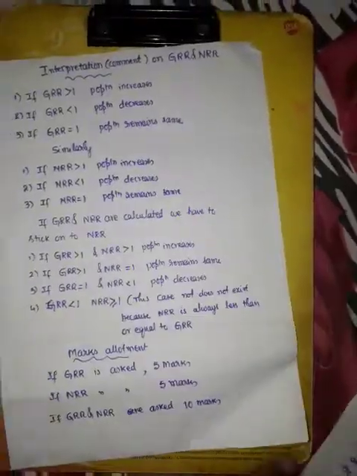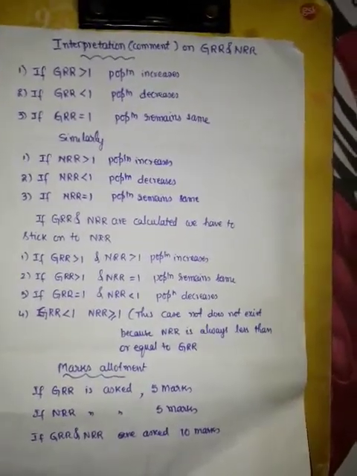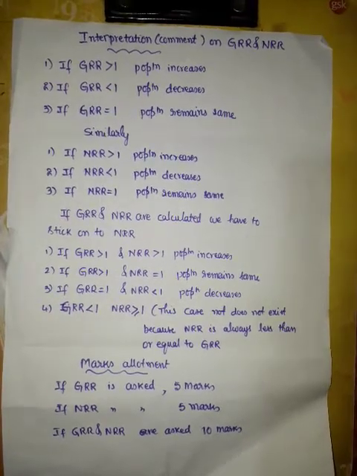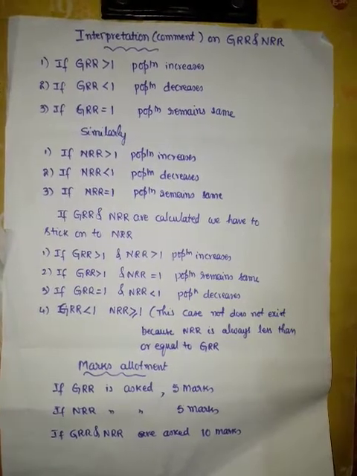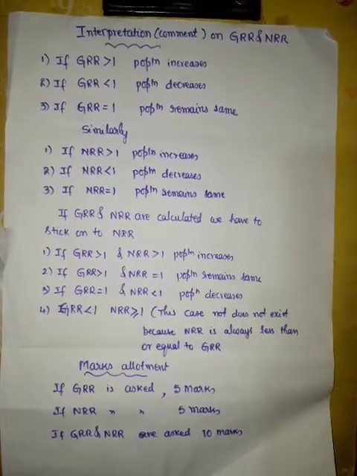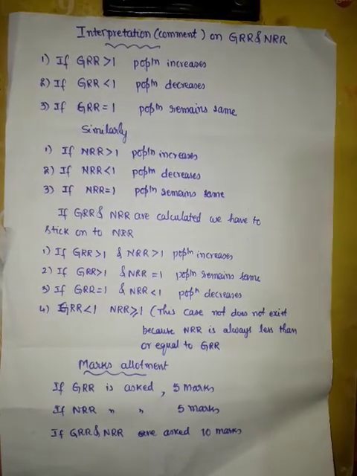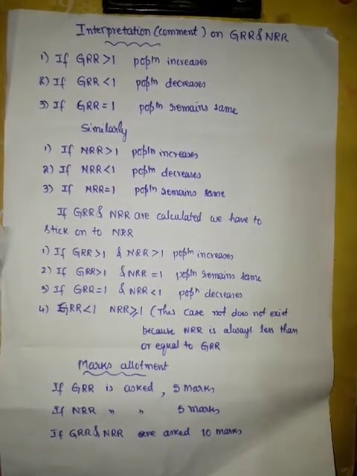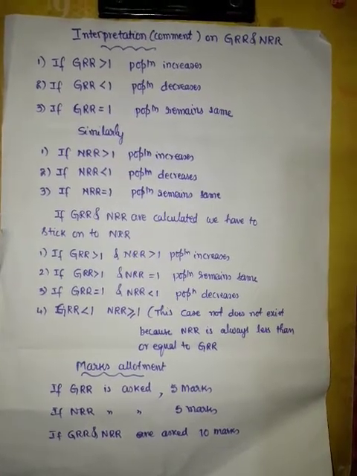Now, the interpretation of GRR and NRR. We can interpret GRR and NRR in three types. If the value is greater than 1, if the value is less than 1, and if the value is equal to 1. If the value is greater than 1, we decide that population increases. If the value is less than 1, we decide that population decreases. If a value is exactly equal to 1, we comment that population remains the same.